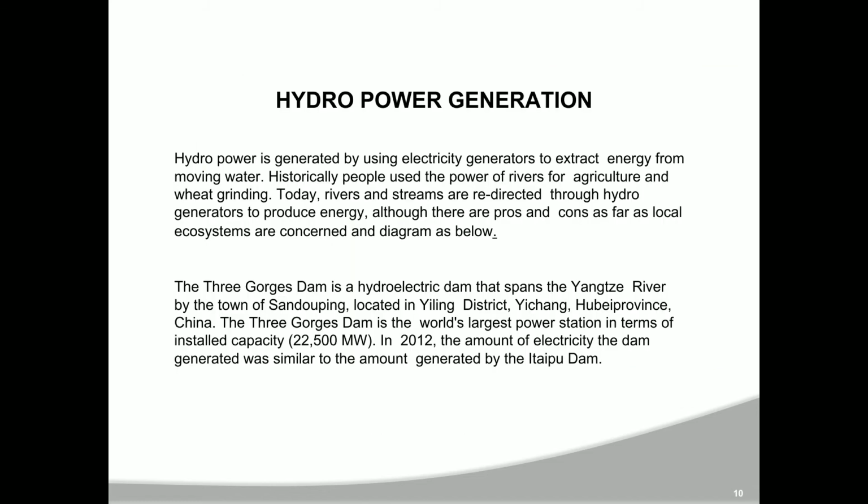The Three Gorges Dam is a hydroelectric dam that spans the Yangtze River by the town of Sandouping, located in Yiling District, Yichang, China. The Three Gorges Dam is the world's largest power station in terms of installed capacity, 22,000 megawatts. In 2012, the amount of electricity the dam generated was similar to the amount generated by Itaipu Dam.